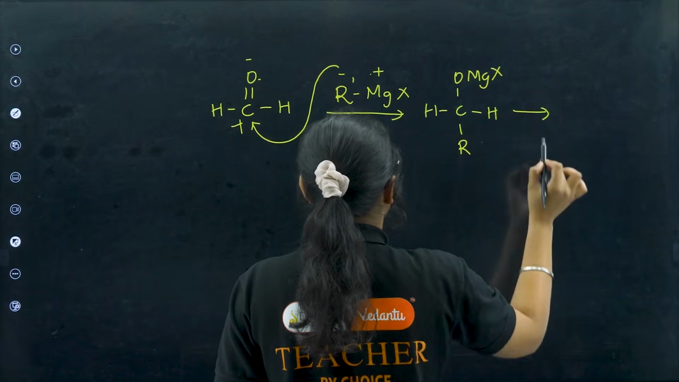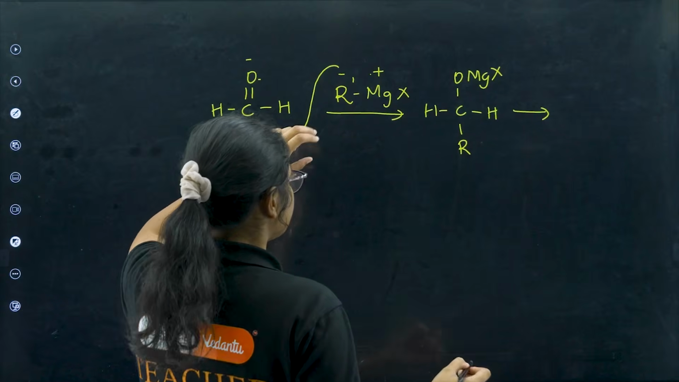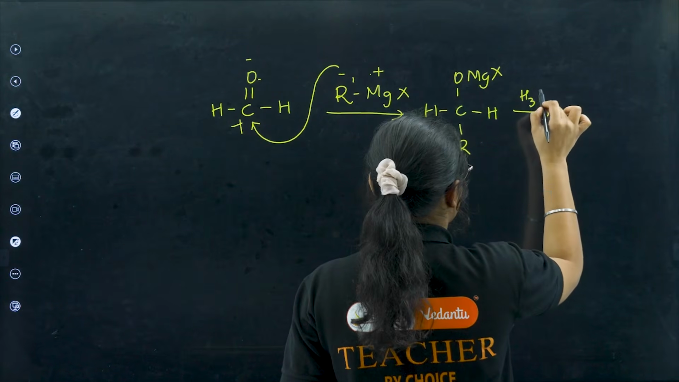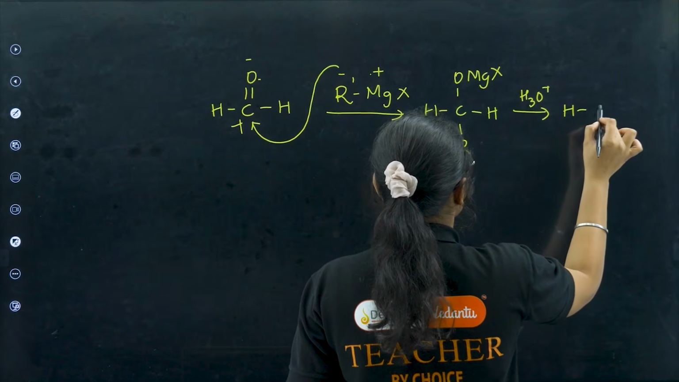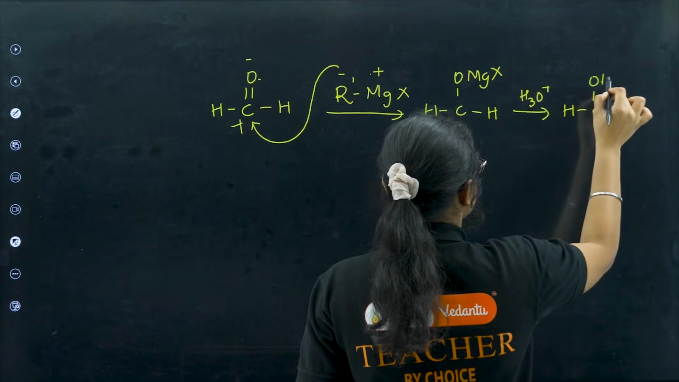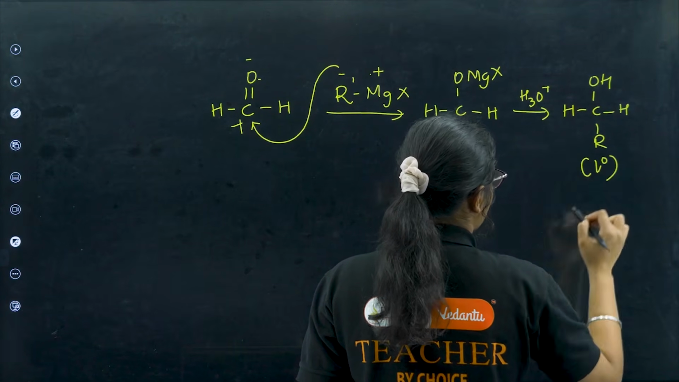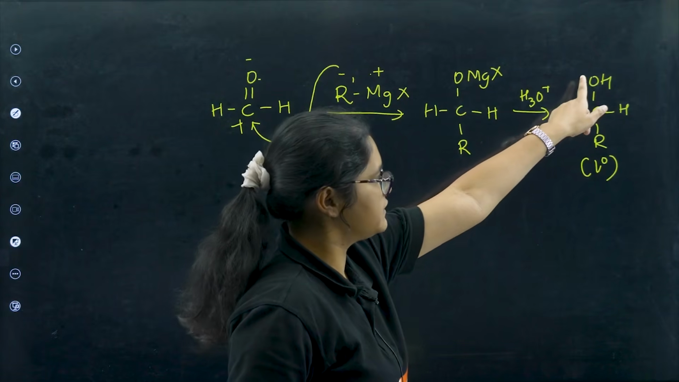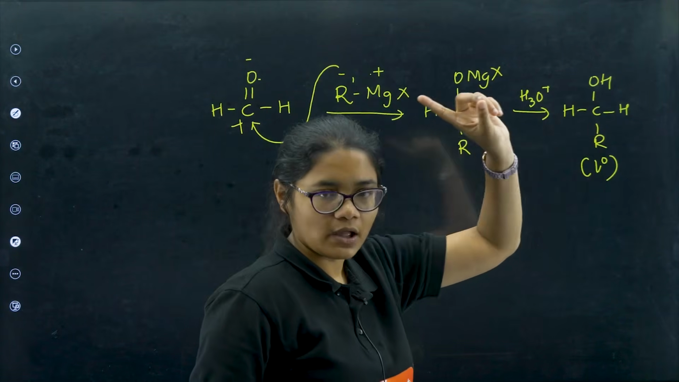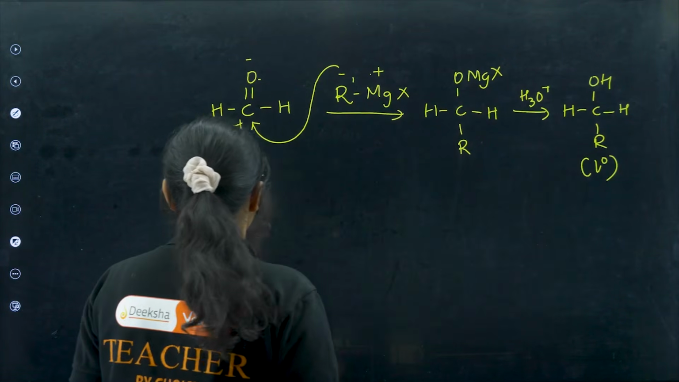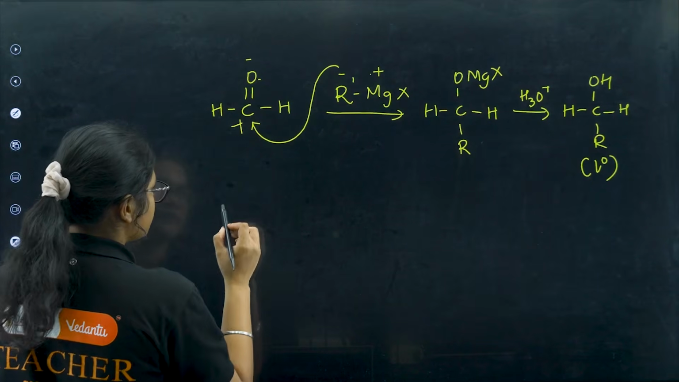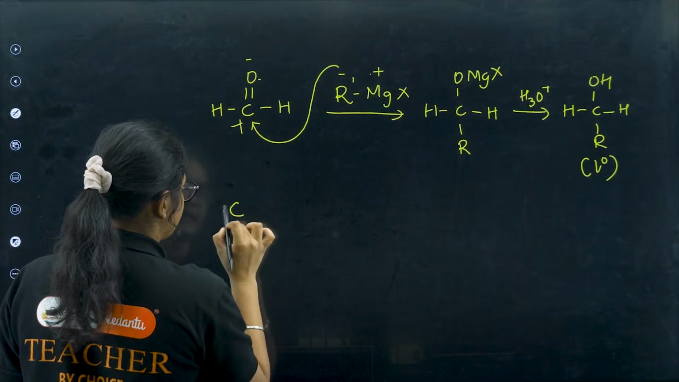Now what will happen if I treat it with hydrolysis, just H3O plus? What you will get is H, C, OH, H and R. So this is what? Primary alcohol. You can see the carbon which contains the OH group is attached to only one carbon. This is primary.